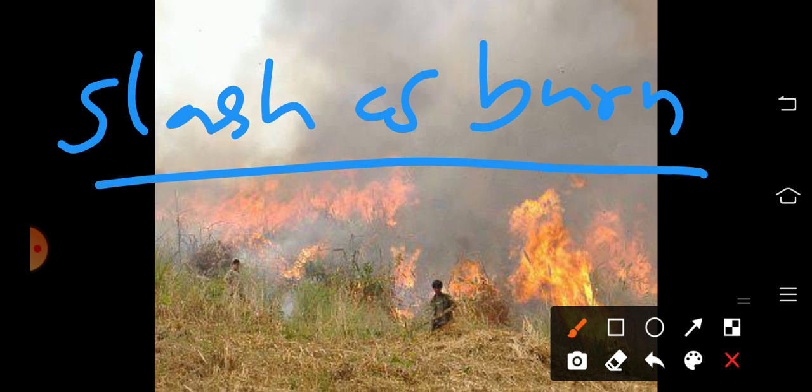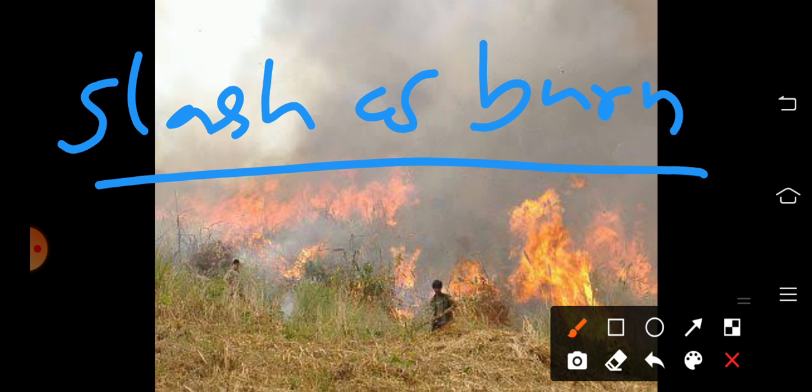It is practiced mainly in hilly, mountainous or forested regions. The people find a place and cut down all the vegetation there and leave it for two or three weeks. Then they come back and burn these dry leaves.